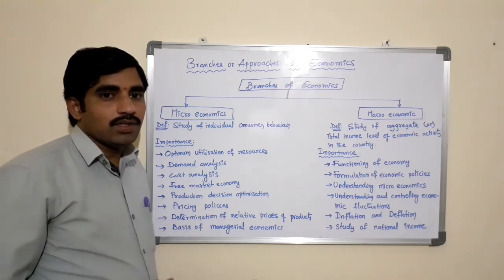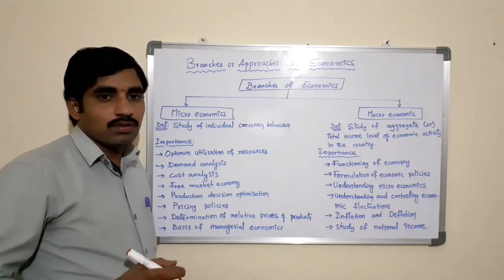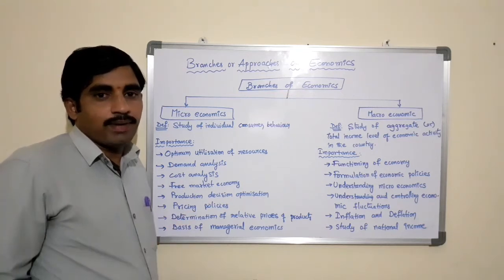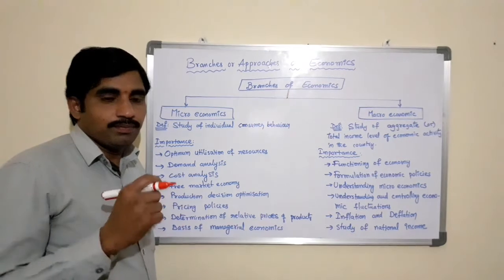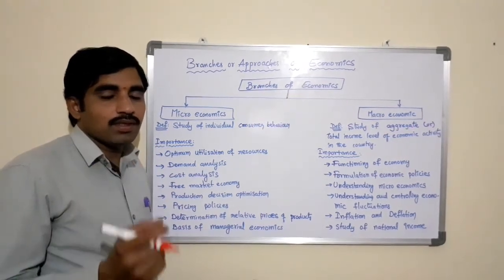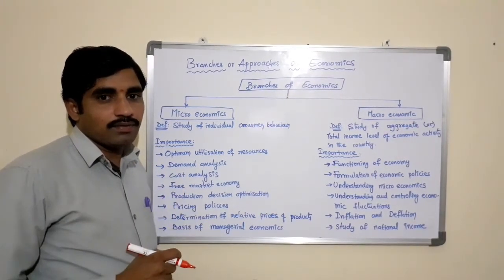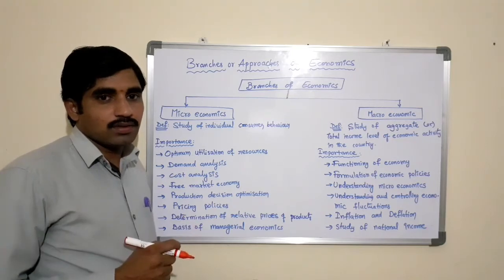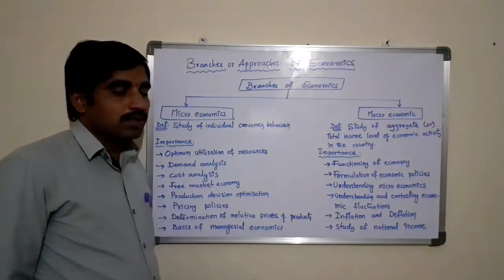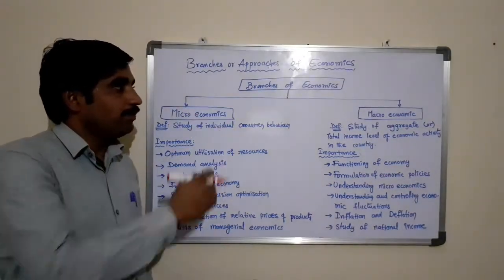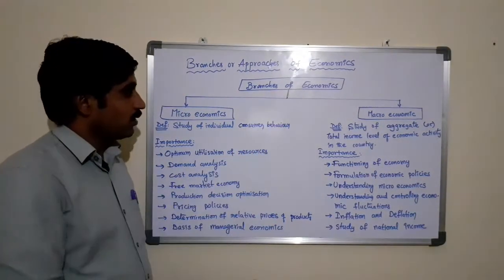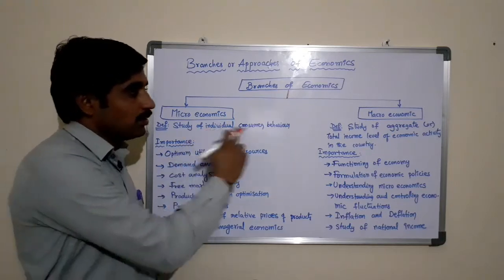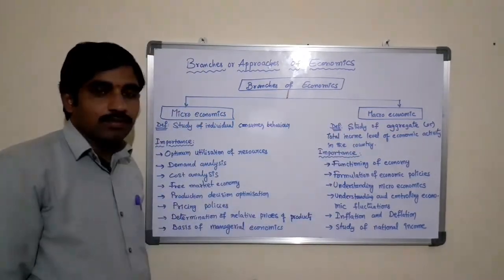Here, individual means micro, aggregate means macro. Now we will discuss the branches of economics. There are two branches in economics, that is microeconomics and macroeconomics.